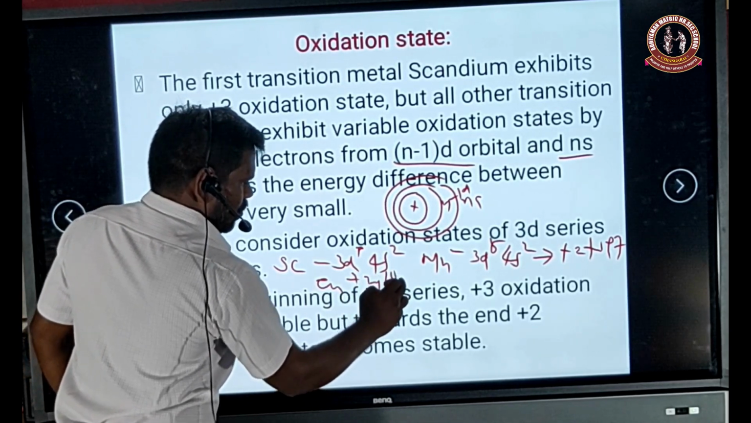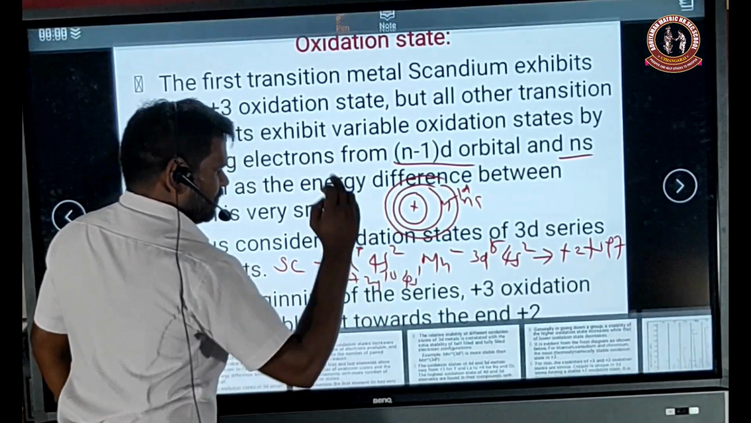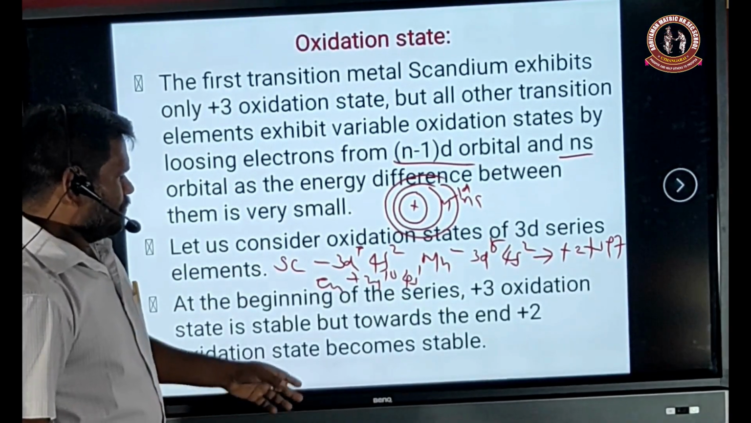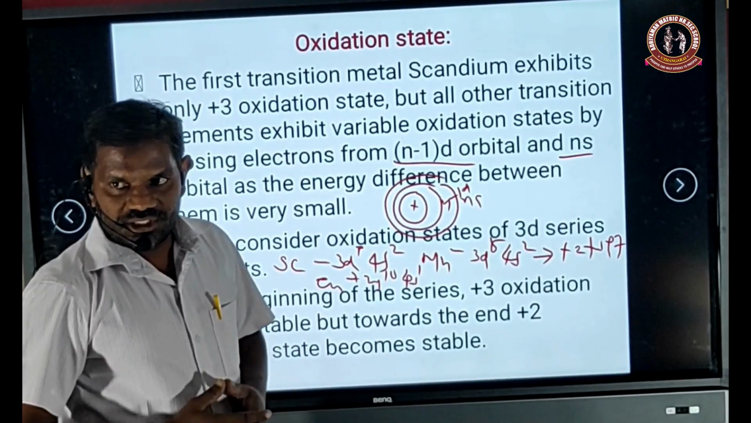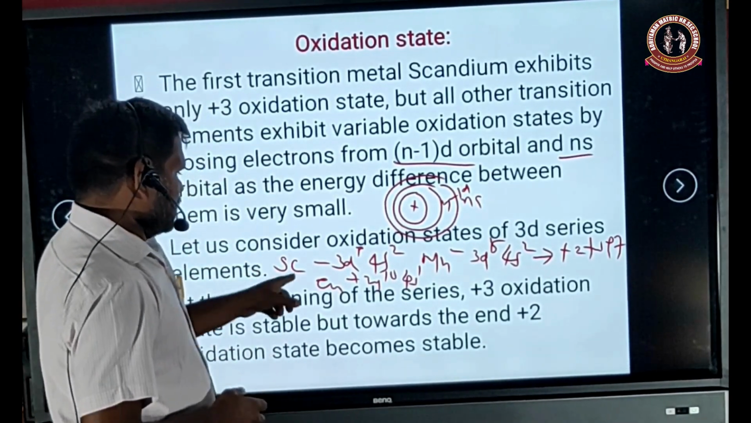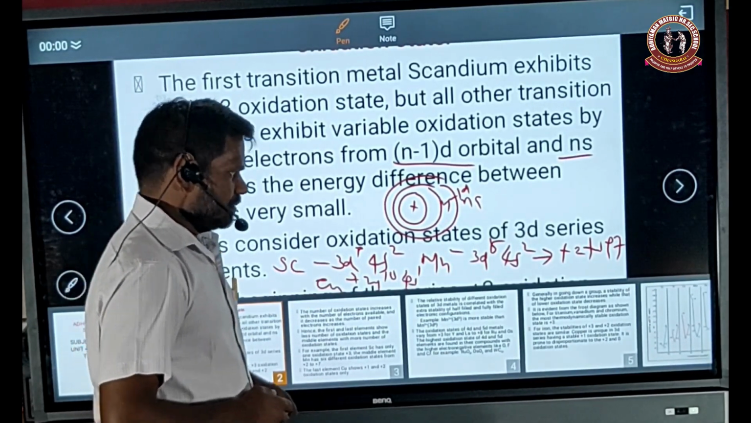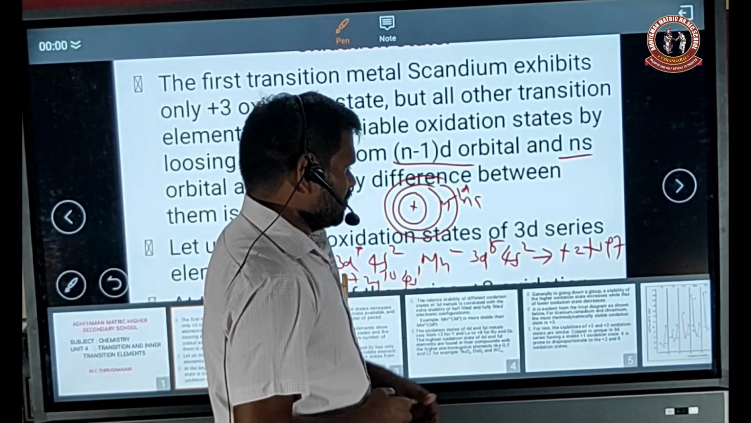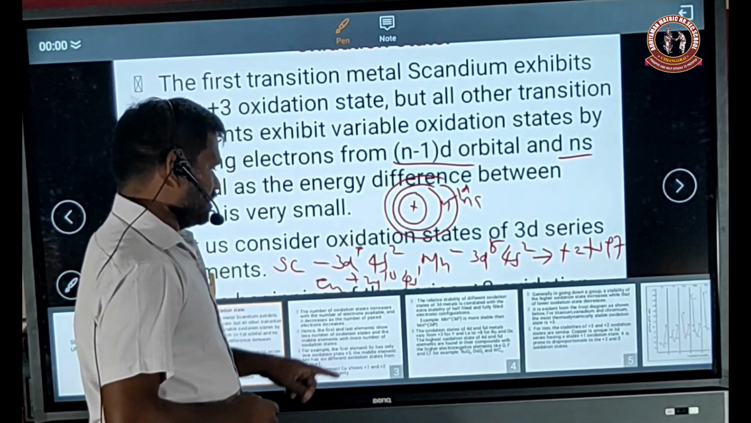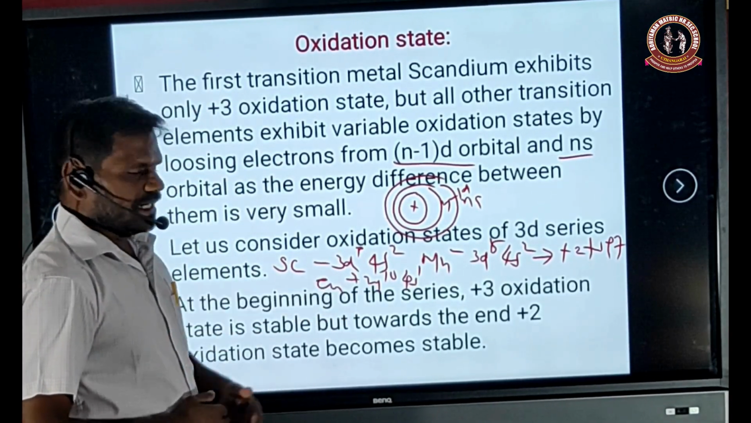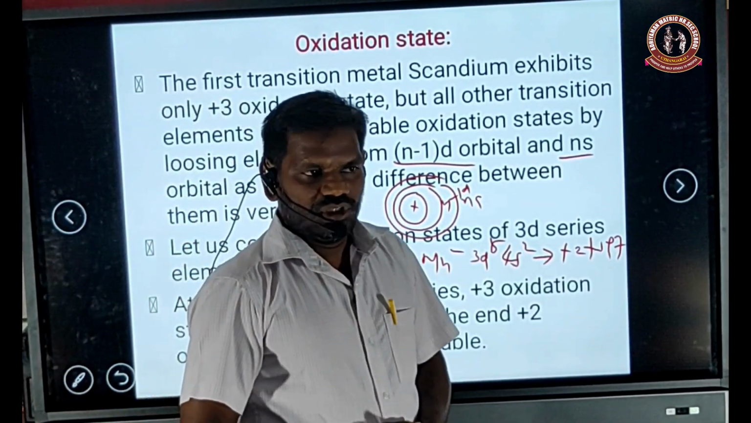3d10 4s1 configuration. Now we are clear from the following explanation that scandium has only 1 electron in the 3d shell, manganese has 5 electrons in the 3d shell, and copper has 10 electrons in the 3d shell.